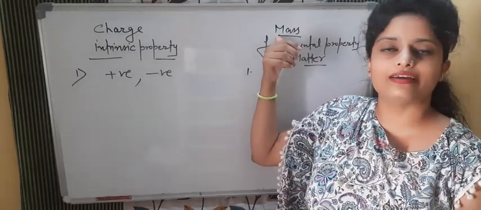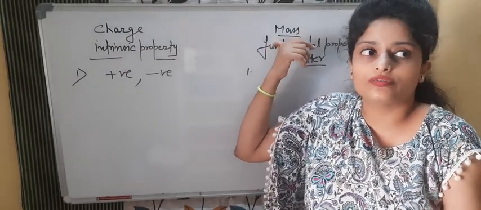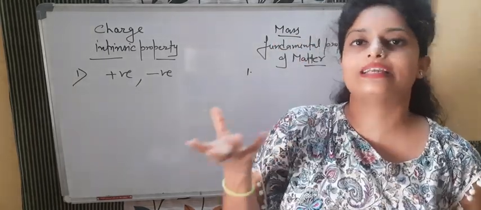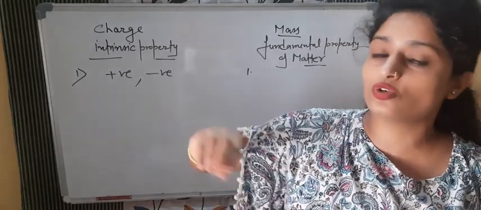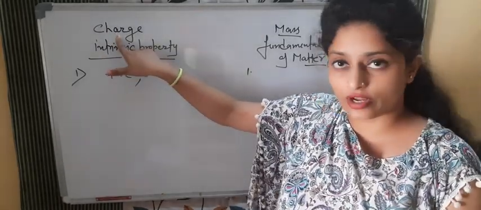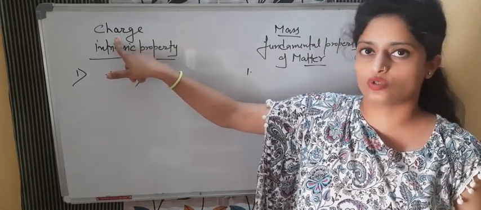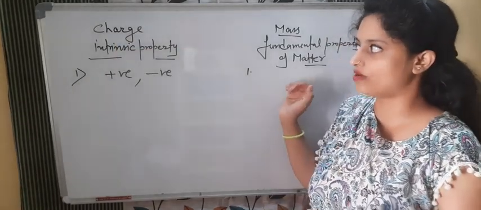When I am saying charges are neutral, we can say that there is no charge. So mass does not always come with charge, because if it is neutral, there is no charge. But when we are talking about charges transferring, mass also gets transferred with the charge. So now we will see some differences.